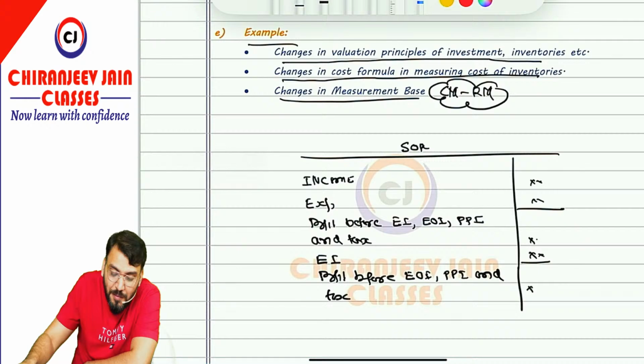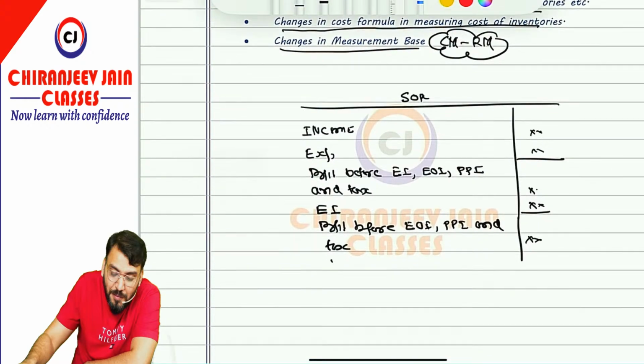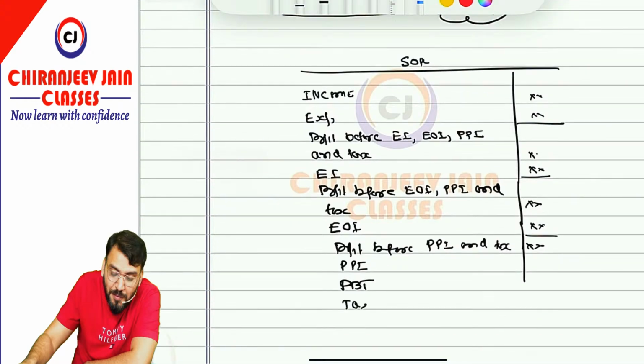Are you getting what I am saying? From this we'll adjust extraordinary item, means income and expense. So this will become profit before prior period item and tax. I am just saying how to disclose the item. Then we write down prior period item. This becomes profit before tax. Then we do tax expense, current tax, deferred tax. This becomes profit for the year.